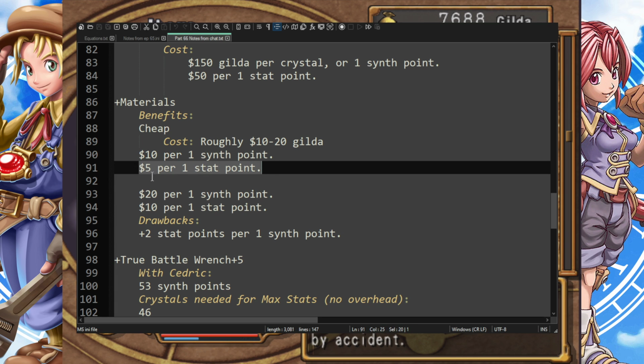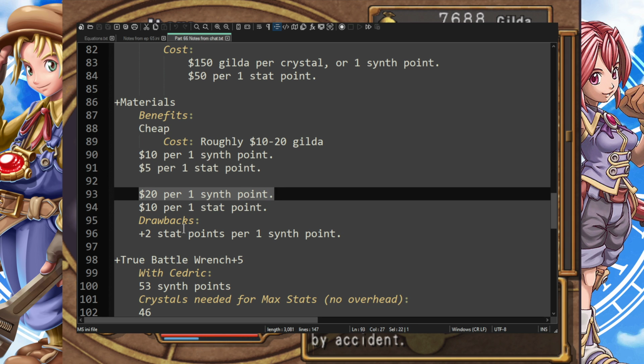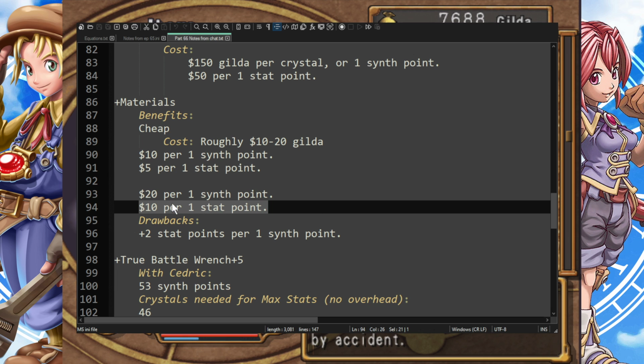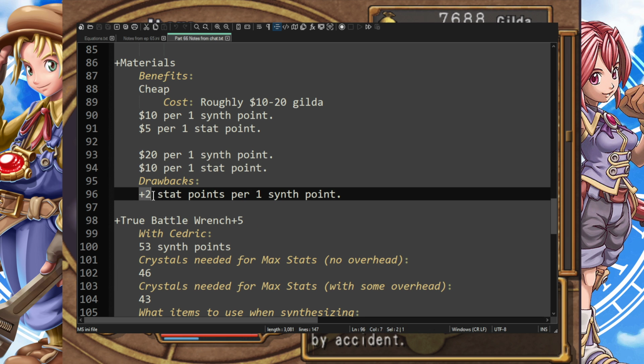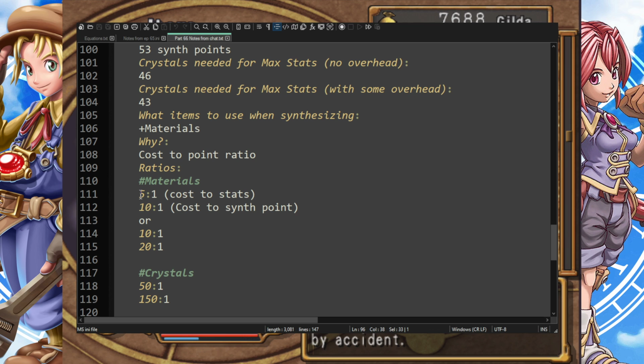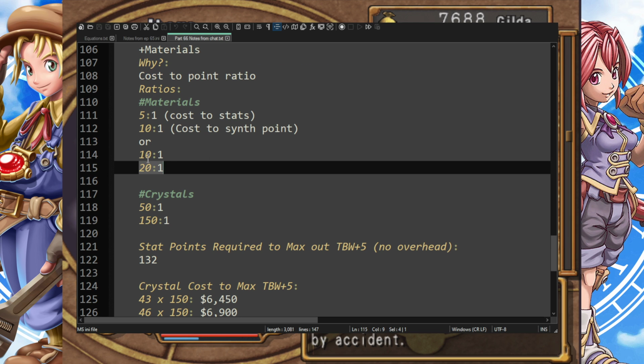Or $5 per 1 stat point. Amazing, amazing. Or it's $20 if it's a little bit more expensive, and that's per synth point, and $10 per 1 stat point. Not bad, right? So we have 2 stat points per synth point. Well, what's the ratios? All right, well, with materials, it's 5 to 1 cost to stats, or 10 to 1 cost to synth points, or 10 to 1 or 20 to 1, respectively. 10 to 1 stats, 20 to 1 synth points.